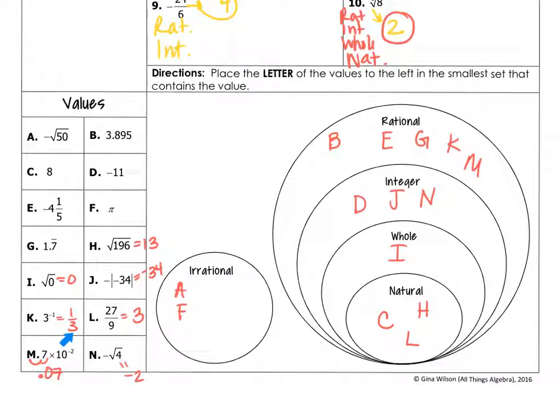K is 1/3. 3 to the negative 1 is the same as 1/3. That's a fraction, so K is rational. L is 27/9, which is 3. That's natural. M is 7 times 10 to the negative 2, which is the same as the number 0.07. That is rational because it's a decimal that terminates. And last, N is negative square root of 4, which is negative 2, and N is an integer.